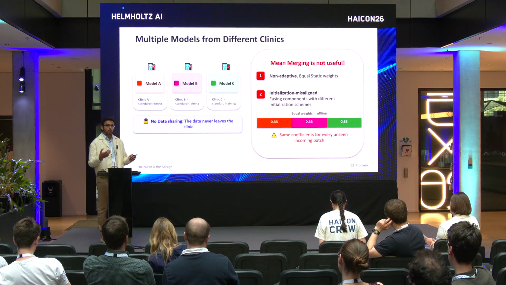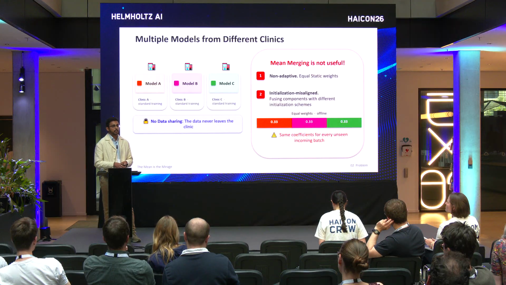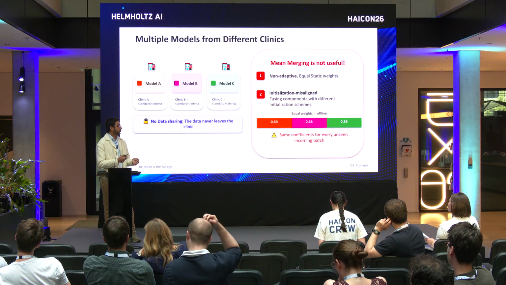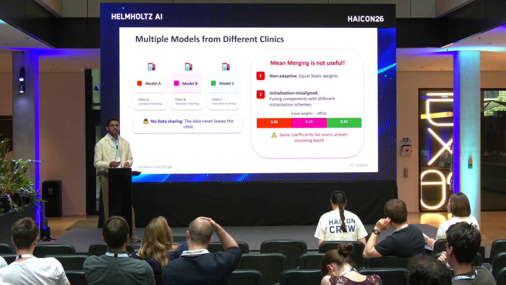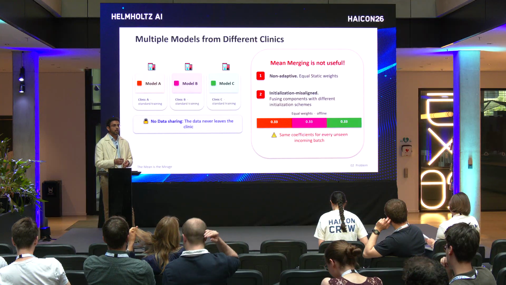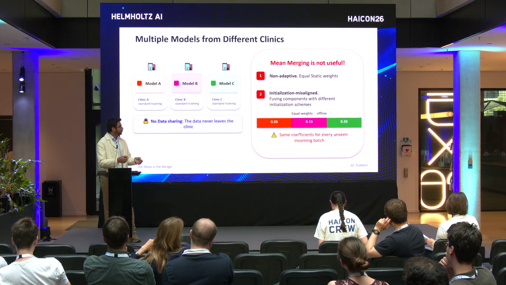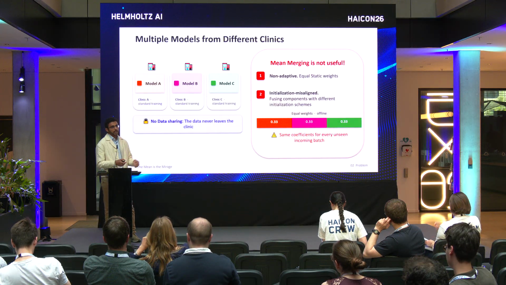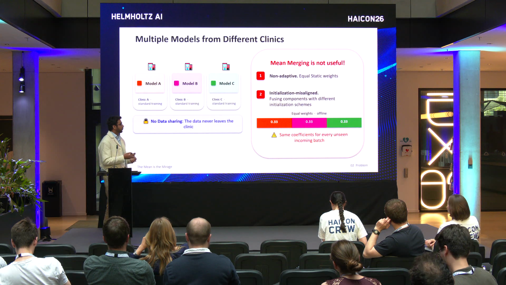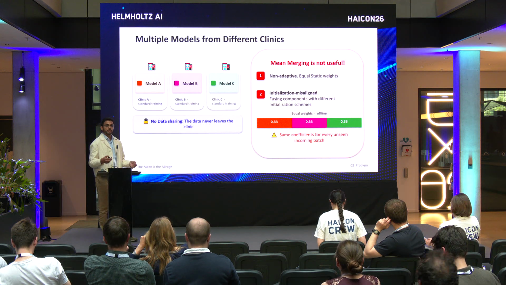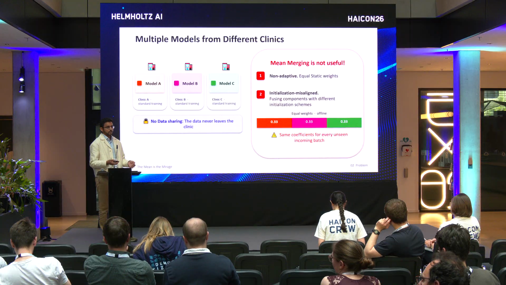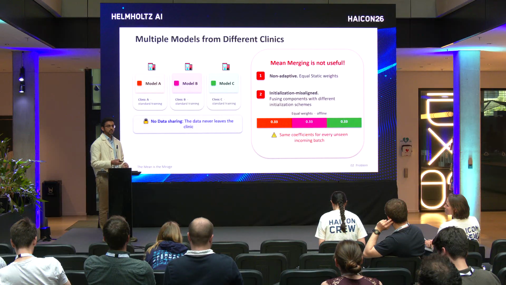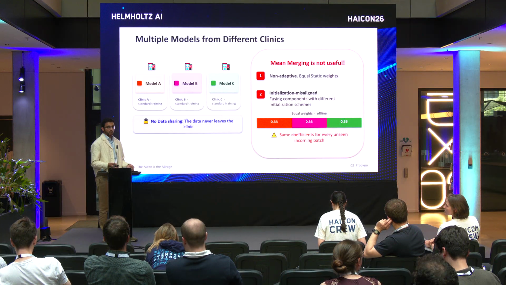Second, it's initialization misaligned. It's because you are fusing components that have been differently trained. For example, you have an encoder that was trained on ImageNet and a linear classifier that was trained from scratch. Now, because these 2 models are inherently lying on different loss landscapes, you assume that the linear mode connectivity principle holds true, and still you perform the merging with mean merging. That's why you end up with weights such as 0.33 that is uniformly distributed, and then you perform the mean merging. Well, as I stated, we are using same coefficients for every unseen batch. That's why it's not useful.